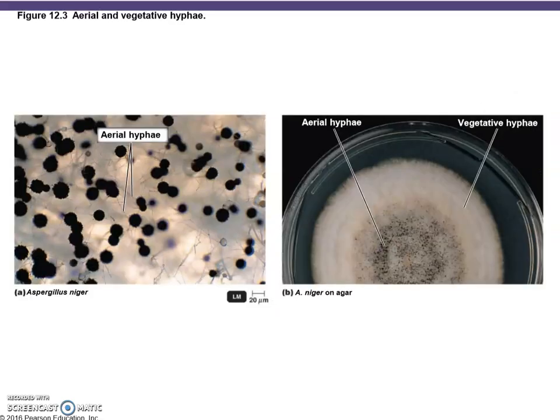Let's take a look here at aerial versus vegetative hyphae. Let's start over here on this picture. It's not so magnified. You have the vegetative hyphae over here. That would be sort of the thallus, making up the body of the fungus. And then the aerial hyphae, those are on top here. On an Aspergillus niger, if you magnify these black dots that are tiny here, they're magnified over here. So you see the aerial hyphae that are involved in reproduction.